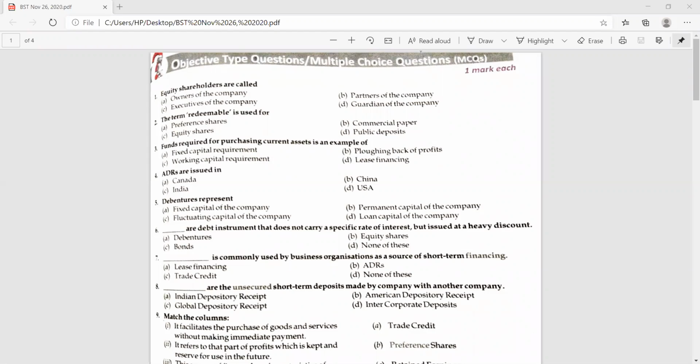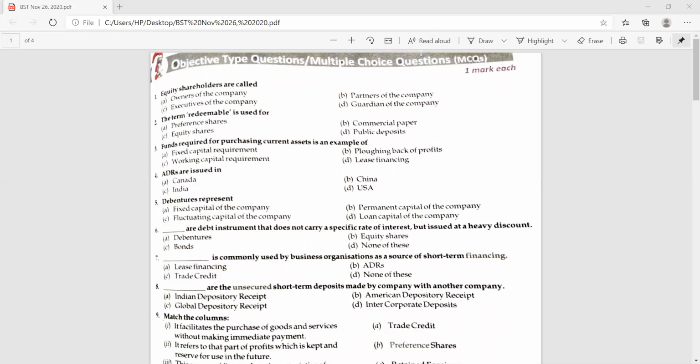But if you want to purchase assets related to current assets, like stock or raw material, these kinds of requirements are to be fulfilled, and the funds required for that are known as the working capital requirement, because these are the routine expenses you have. But the fixed capital requirements are those which are related to your fixed capital only. I hope it is clear to everybody. Then I'll move ahead. Any doubt?